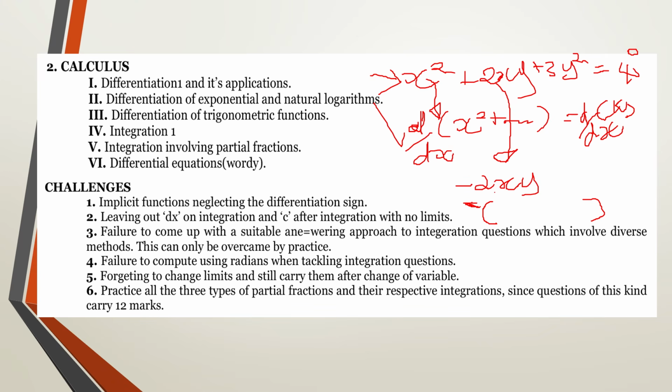So when you're handling this product rule, which involves two variables, x and y multiplying each other, you make sure that you introduce a bracket to allow this sign to affect what is in the bracket, because it's a full function on its own. So the sign which is next to it is obviously going to affect what is present in the brackets. So you pay attention to the implicit functions calculation or differentiations.